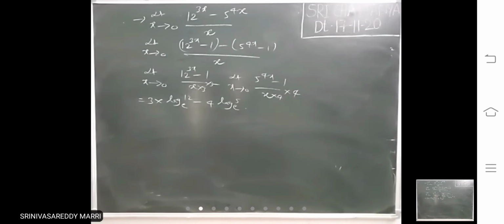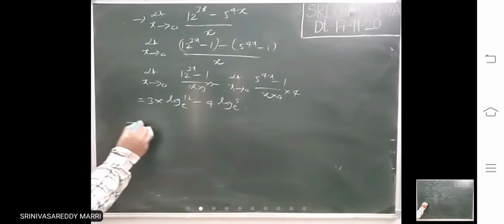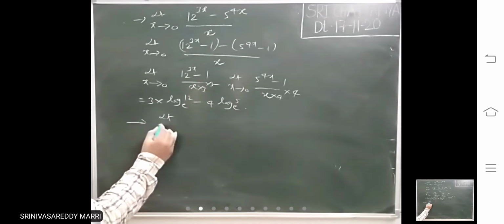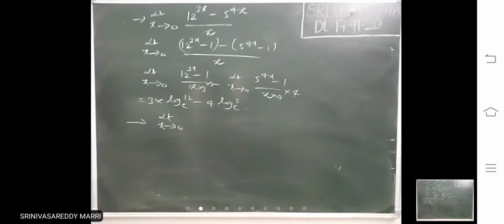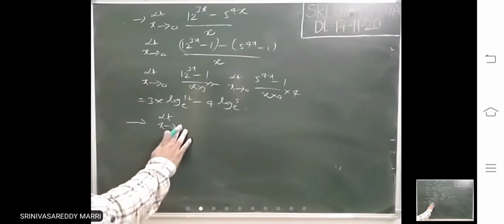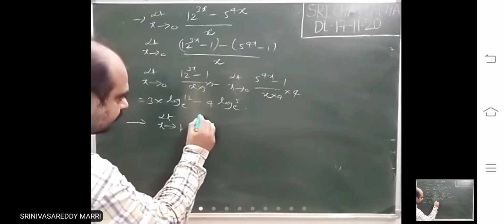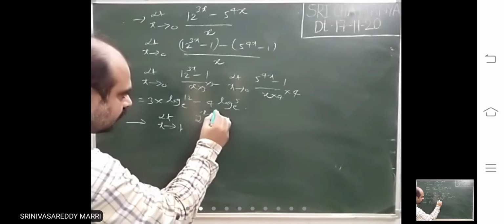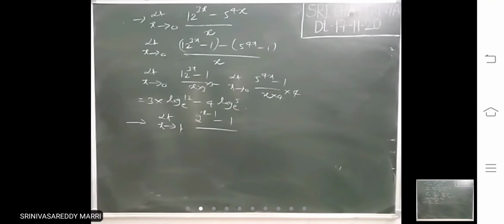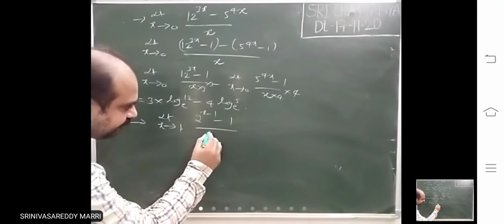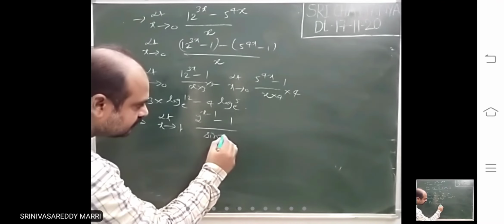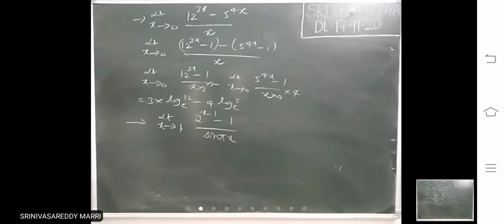Suppose we take another problem. Limit x tends to 1, 2 power x minus 1, minus 1, divided by sine pi x. Take this simple example.